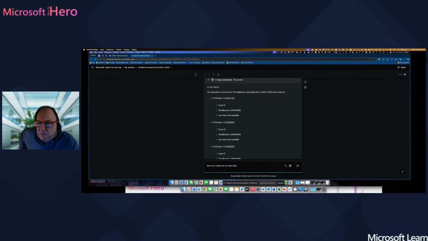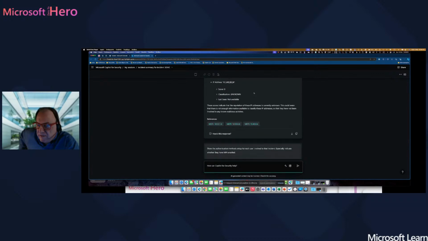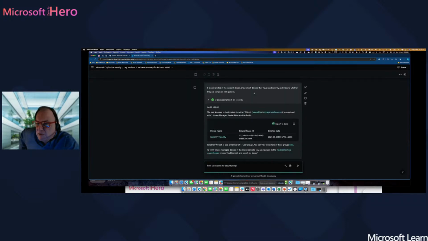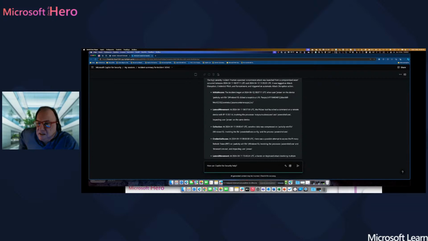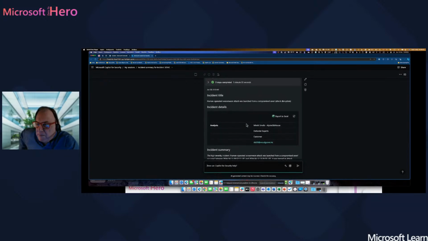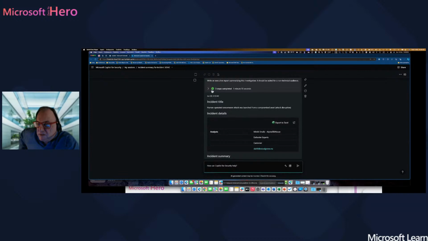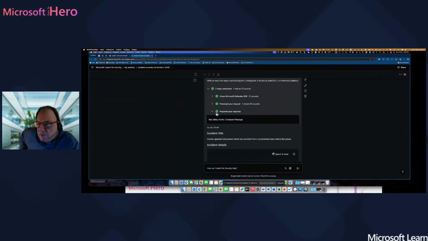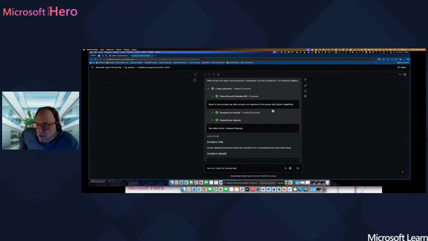Okay, if you scroll a little bit down, you can see IP addresses, machines, computers, users, everything that was related to that incident. So the authentication methods used for that specific incident, devices, Intune device ID, initial access, lateral movement, collection of data, credential access, everything that happened, and how this is related to specific users. And as you can see, prompt books give you specific steps that you can actually use and get information that you need.